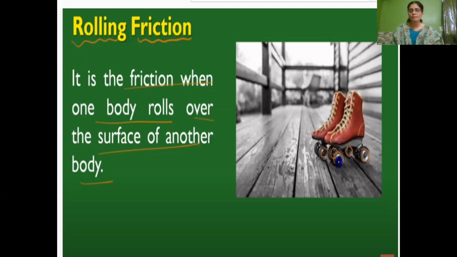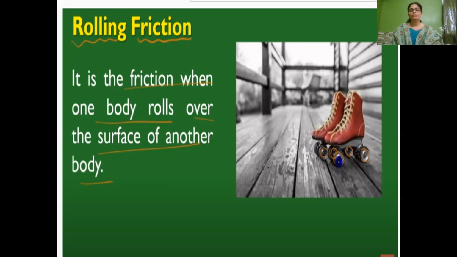The irregularities, the ridges and grooves present between the surface of the wheel and the surface of the floor, do not get enough time to lock with each other. So the unlocking of these two surfaces creates less friction, so that the wheel can easily roll over the surface of the floor.